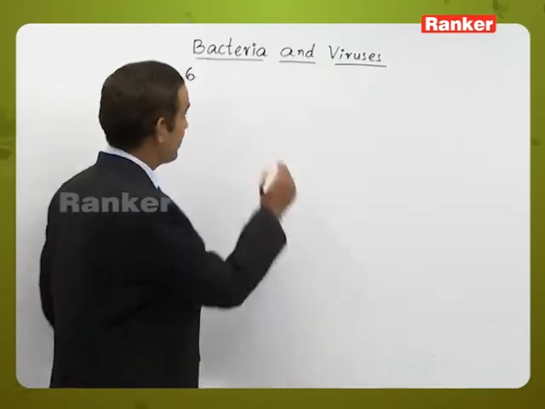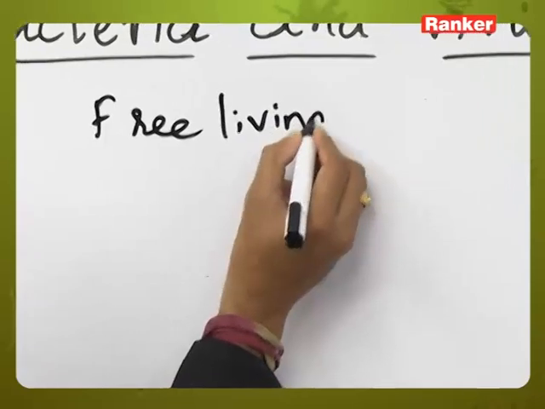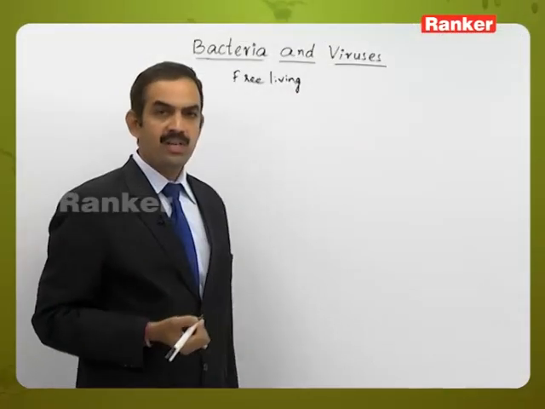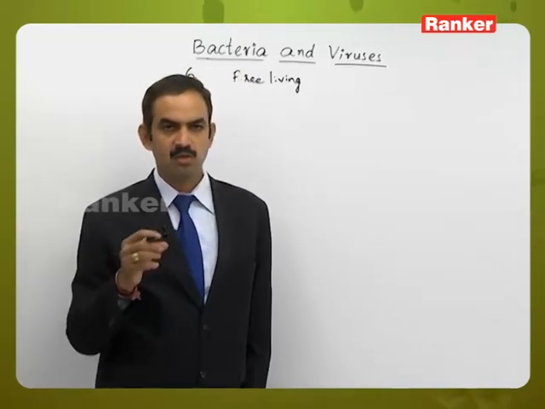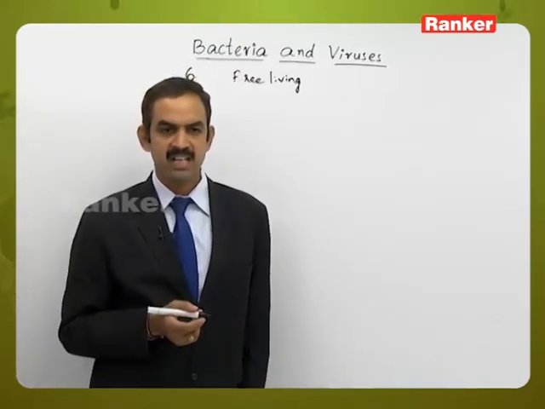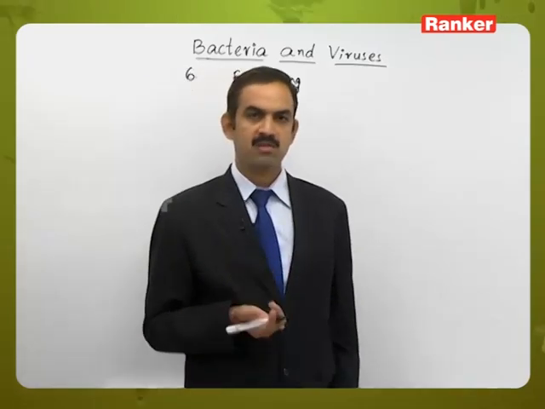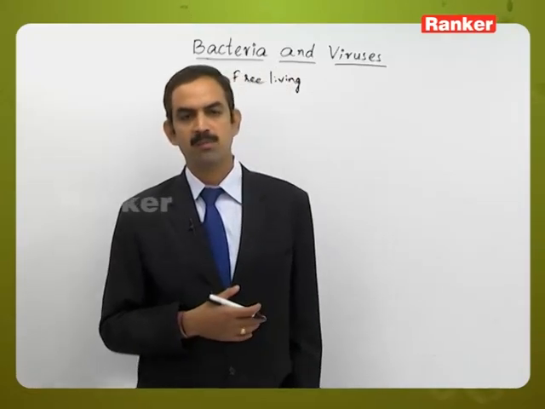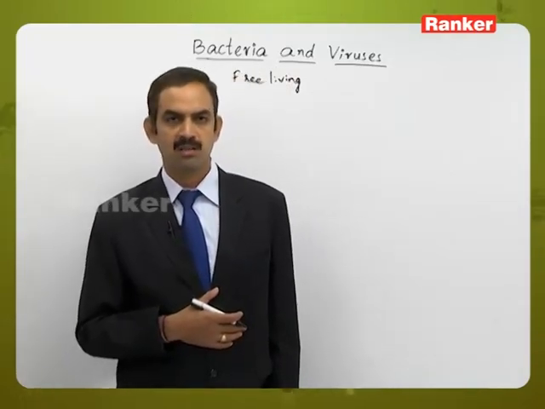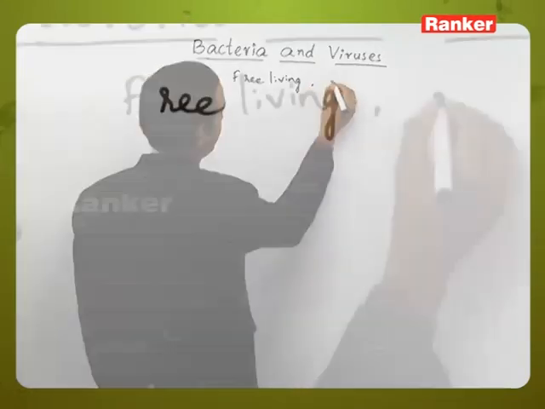So here it has been given that the bacteria should be a free living one. Free living means bacteria which are not associated with any other type of living organisms, or which do not have a symbiotic association with any other living organisms. We call them free living bacteria, and that's what it is given as.